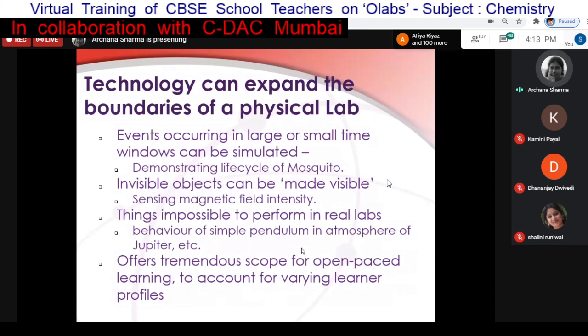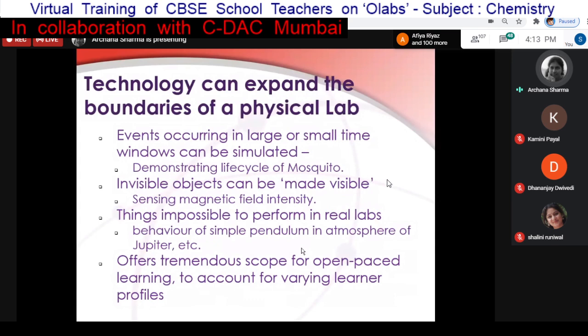But in an online lab, it is possible to combine multiple technologies. It can be a video, an image, an illustration, an infographic, a flow, or some advanced technology like augmented reality. A combination of these, a simulation and an animation, can be made available to students to demonstrate something which is not possible to be shown in real life.